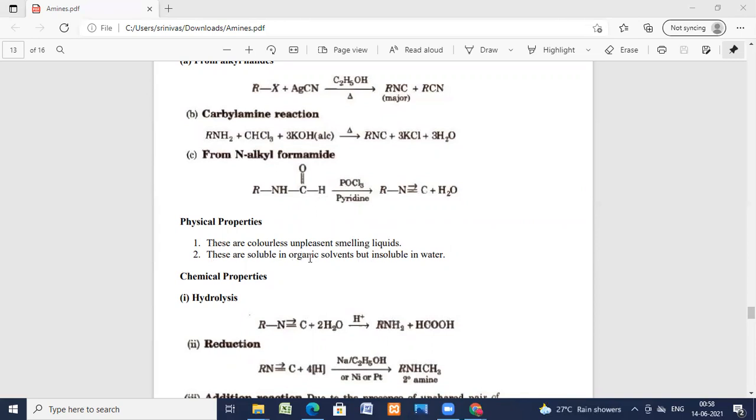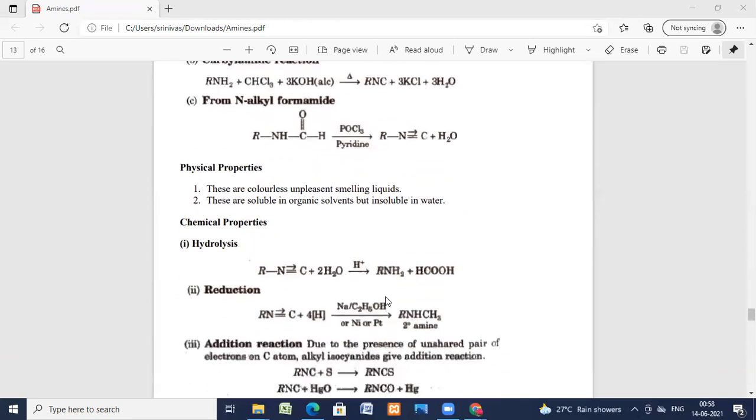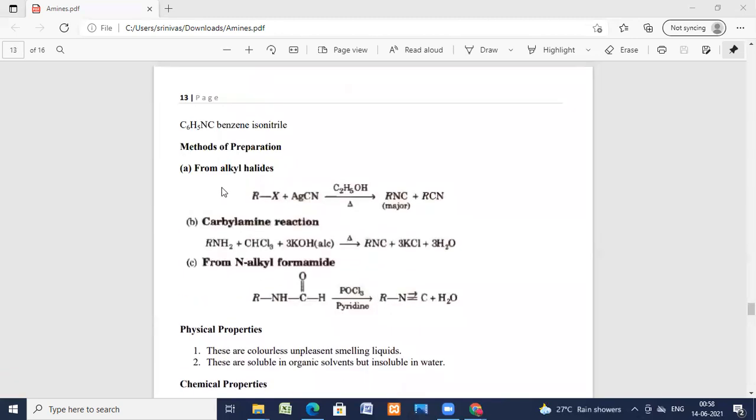These are soluble in organic solvents but insoluble in water. So these are the preparations of the isocyanides: one is from alkyl halide, the other one is carbylamine, and from N-alkyl formamide.